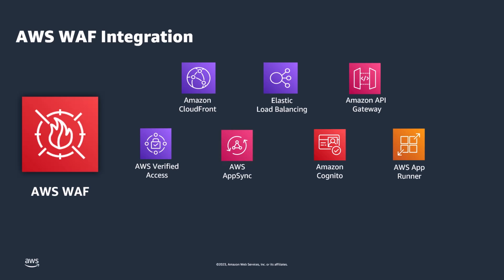AWS WAF is tightly integrated with all these AWS services AWS customers commonly use to deliver content for their websites and applications. When you use AWS WAF on Amazon CloudFront, your rules run in all AWS Edge locations located around the world, close to your end users. This account takeover protection for inspection of origin responses is currently available only for CloudFront distributions.